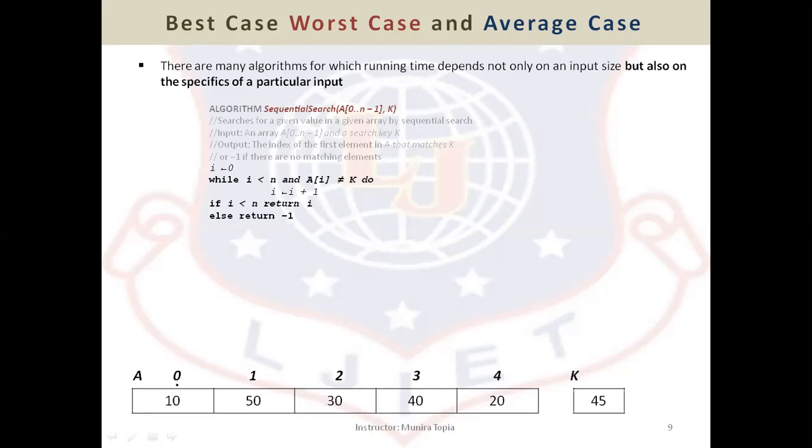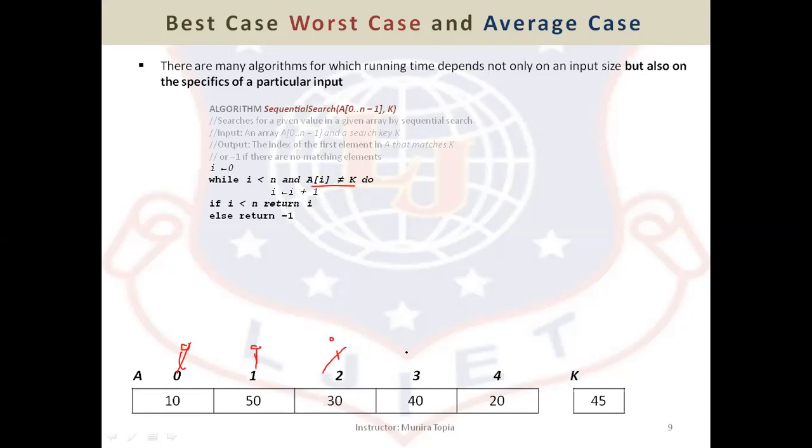What will happen? My i will be initialized to 0. So i is 0. The element at 0 is not equal to the key. So 45 is not equal to 10. i will be incremented. The value at i, that means the element at 1, is not equal to 45. i will be incremented.